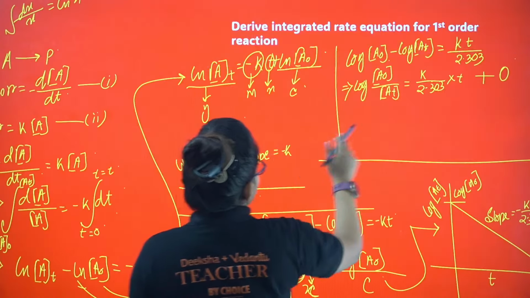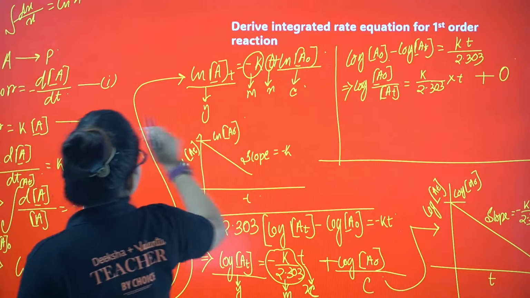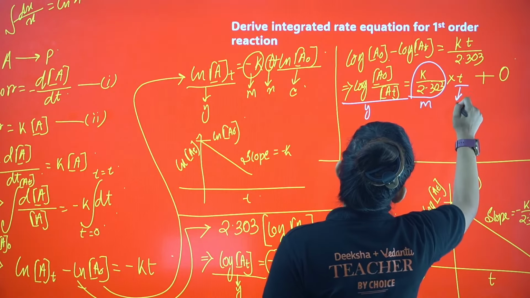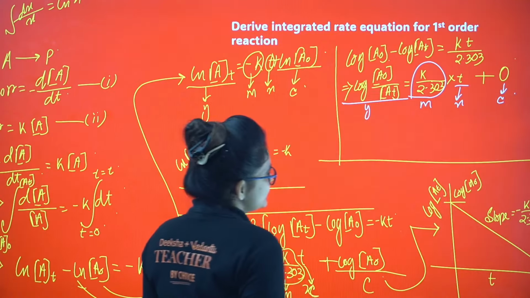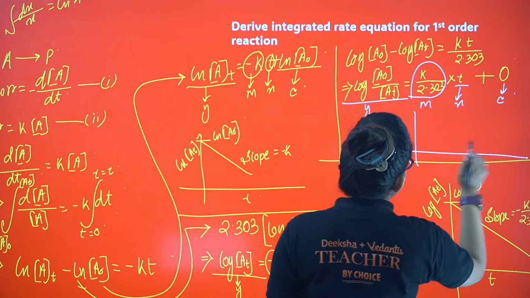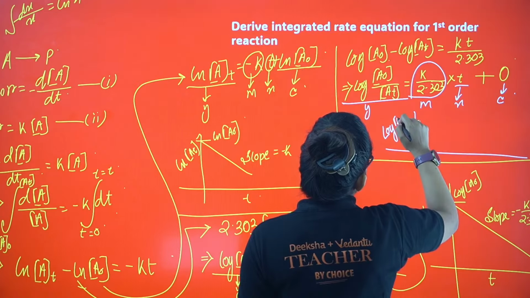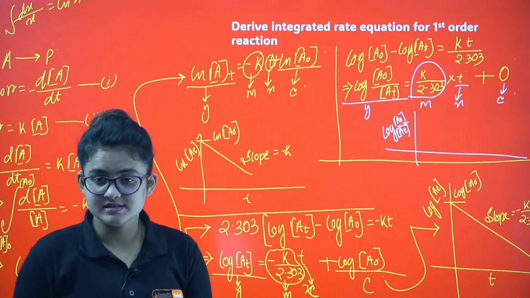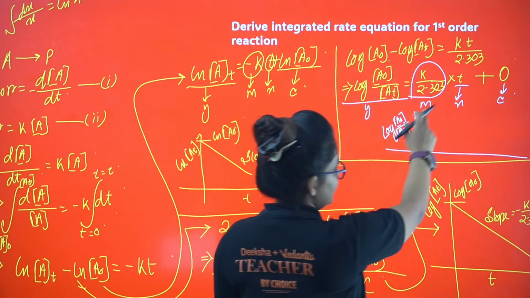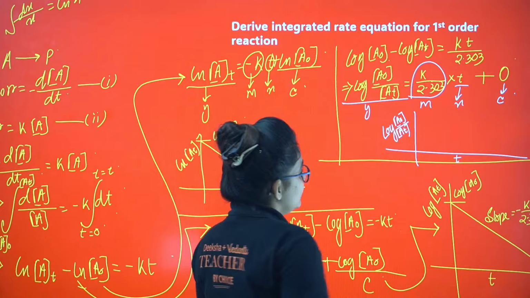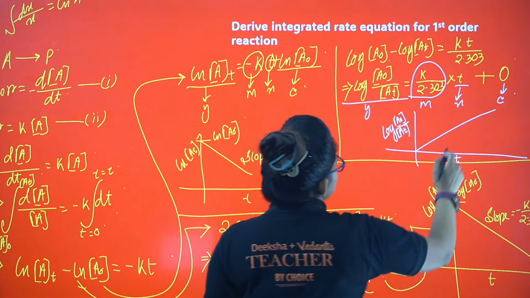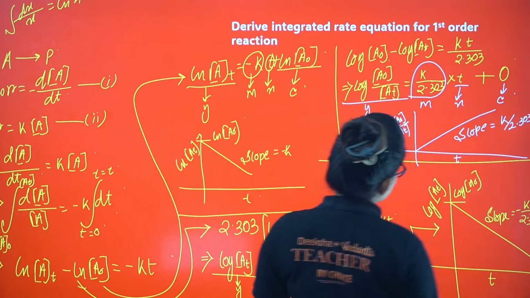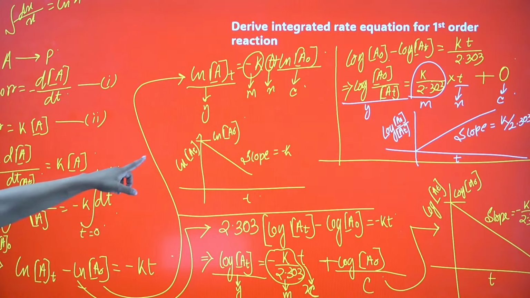So this is my Y, this is my M, this is my X and this is my C. If you are using this type of graph, I am using log A0 by AT in the y-axis, check the axis, and in the x-axis I am using T. The straight line should pass through the origin with the slope value equals to K by 2.303. Very important thing. Remember the last case.